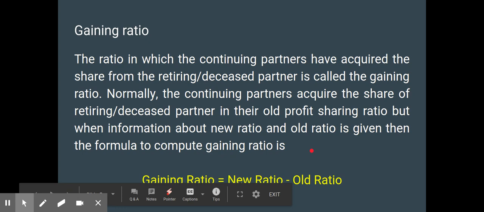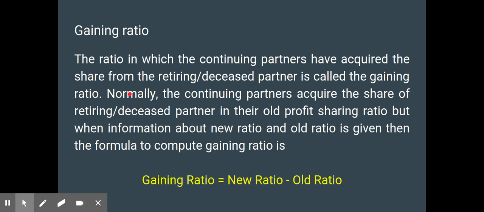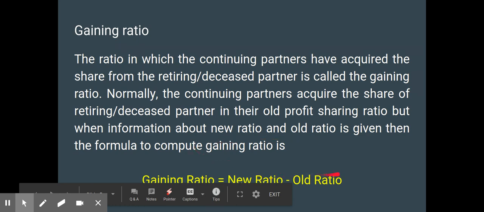Gaining ratio. Gaining ratio is the ratio at which the continuing partners have acquired the share from the retiring or deceased partner. Normally the continuing partners acquire the share of the deceased partner in their old profit sharing ratio. But when information about the new ratio and old ratio is given, then the formula to compute it is new ratio minus old ratio.